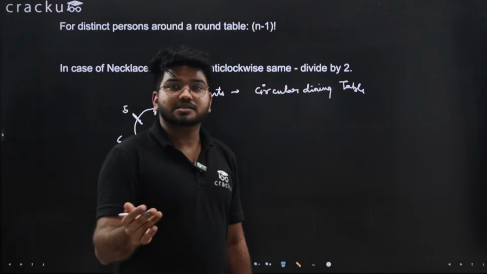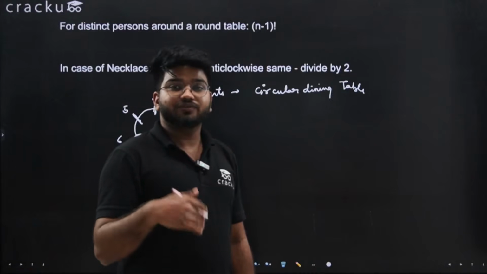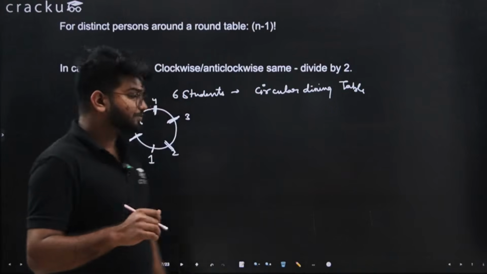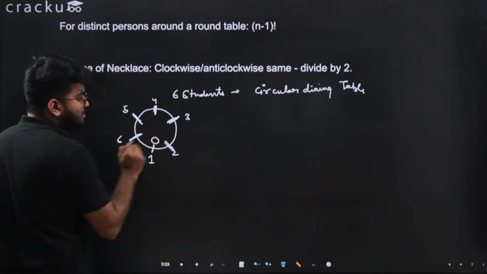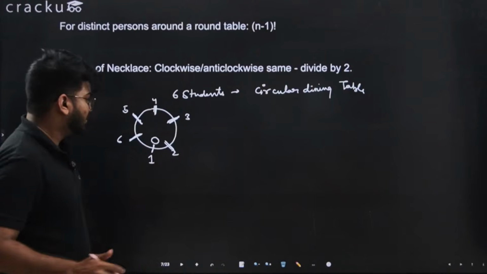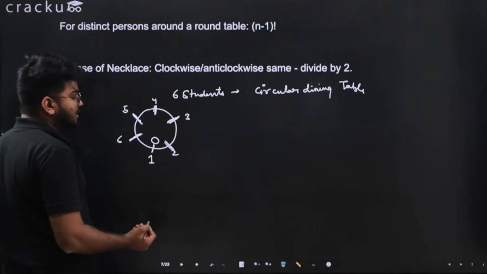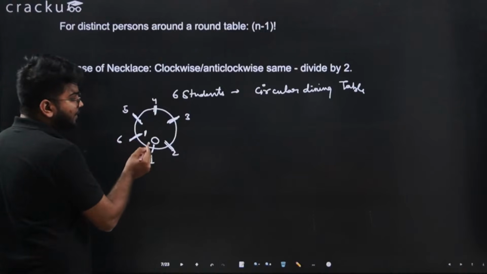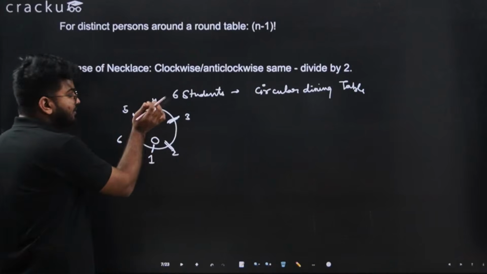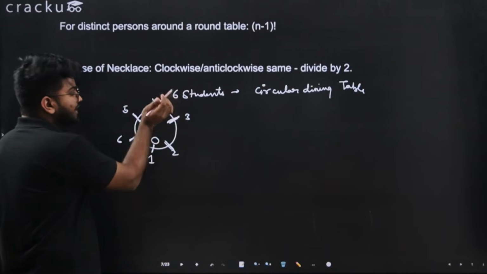But the sitting arrangement for the second person will be decided by where the first person is sitting. For example, the first person sits here. For him, all the arrangements are as it is. But for the second person, if he sits here, it will be to the left of him. If he sits here, it will be second to the left. Here, third to the left.